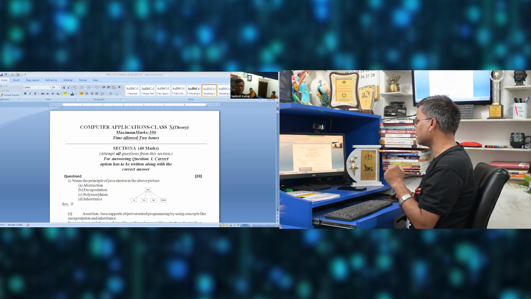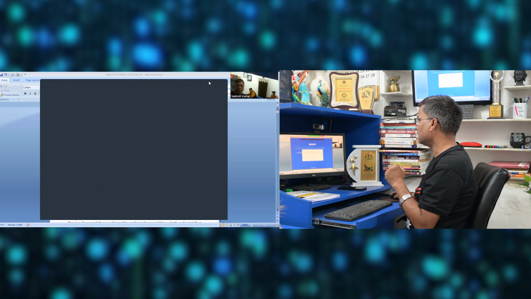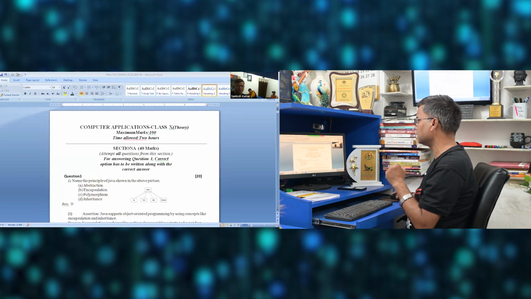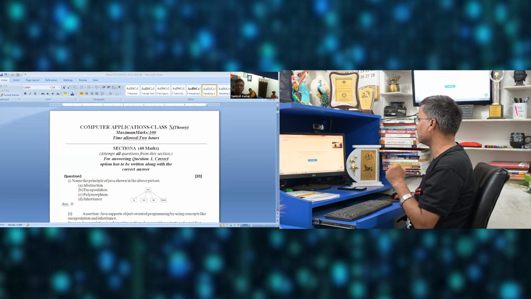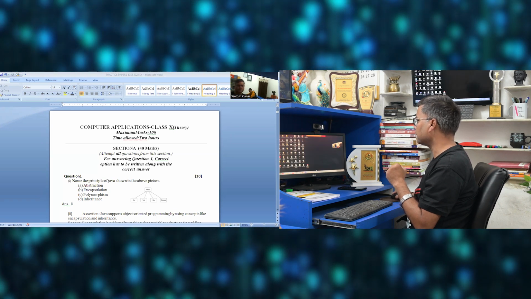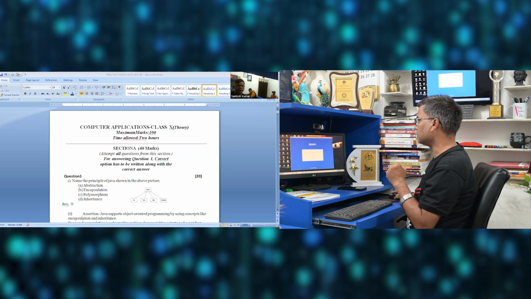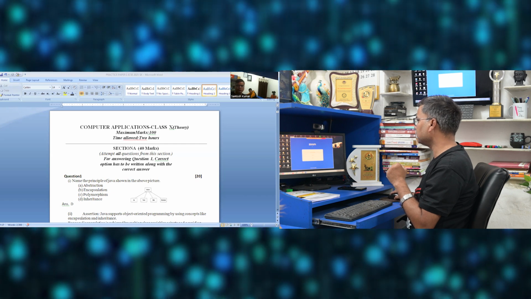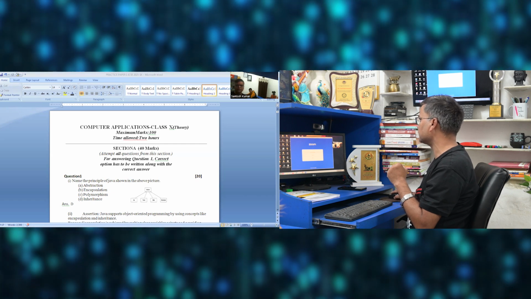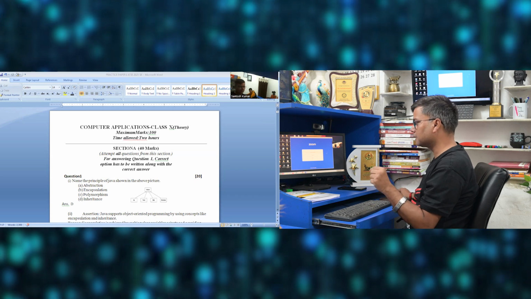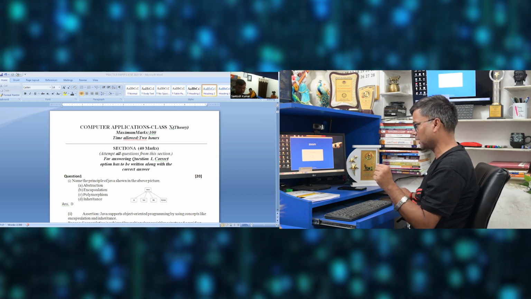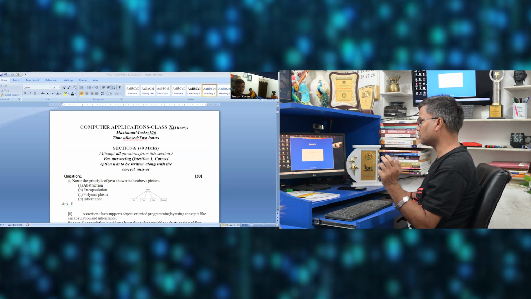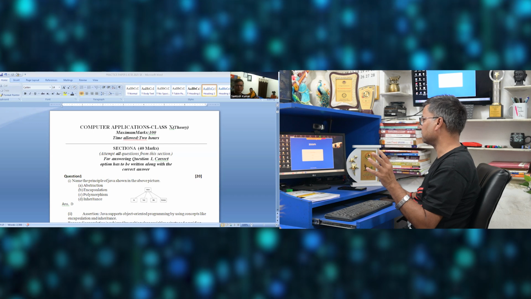So this is the question paper of 100 marks, and 2 hours is the duration of the question paper when we talk about computer applications. It's a 2 hours paper in which you get your section A as well as section B. When we talk about the timing, the reading time of the question paper is 15 minutes, and the writing time is 2 hours. So the total duration becomes 2 hours 15 minutes.